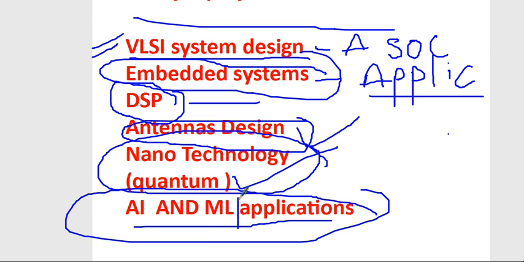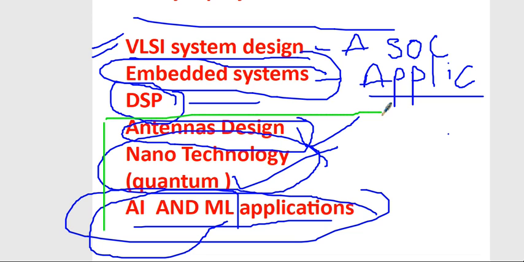You can also use AI and ML applications where you use Python code, and you write and design the AI and ML. So generally these are the latest: these three, antennas, nano, you try.